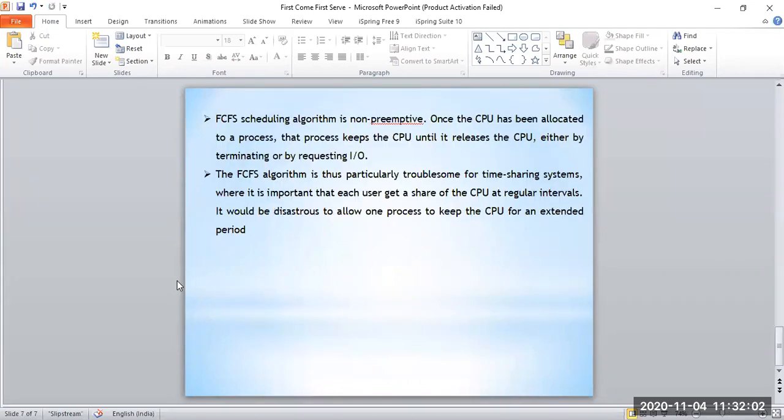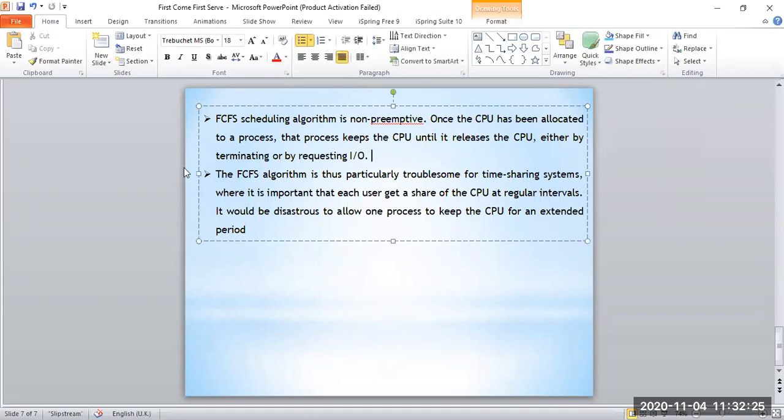All right. And finally, the first come first serve scheduling algorithm is non-preemptive. Once the CPU has been allocated to a process, that process keeps the CPU until it releases the CPU, either by terminating or by requesting IO. The first come first serve algorithm is thus particularly troublesome for time sharing systems. Let me first explain this part.